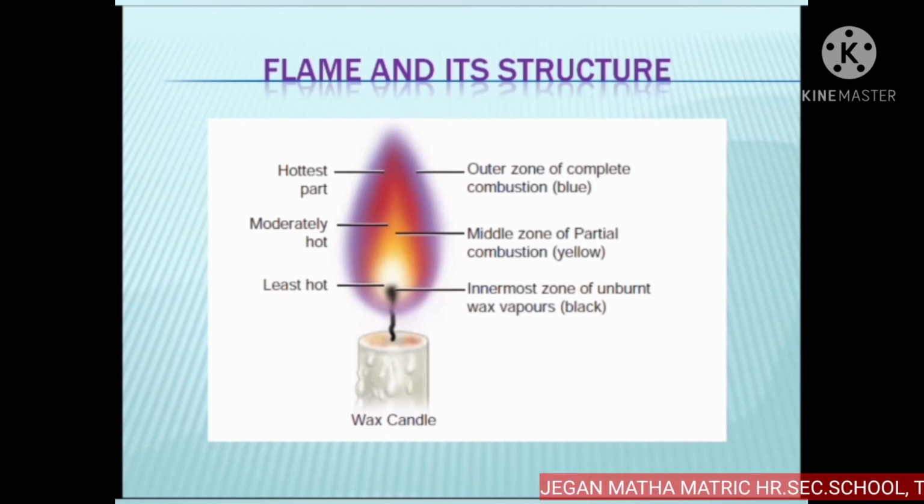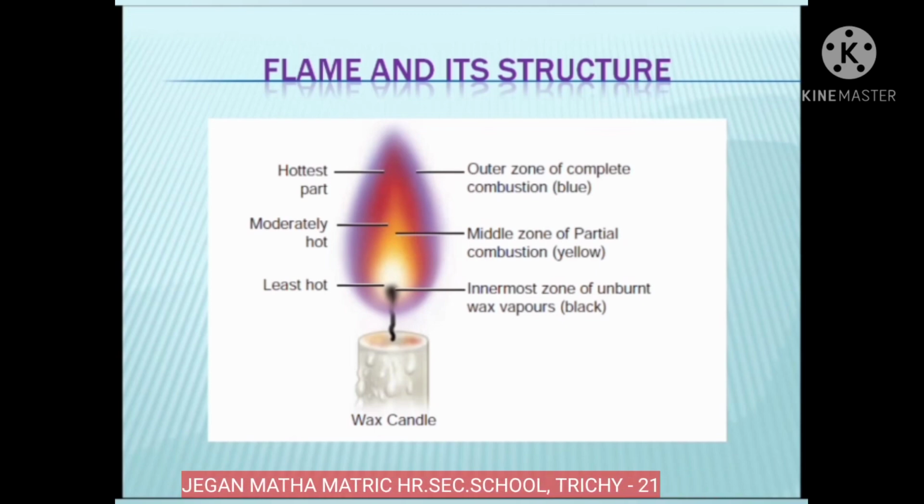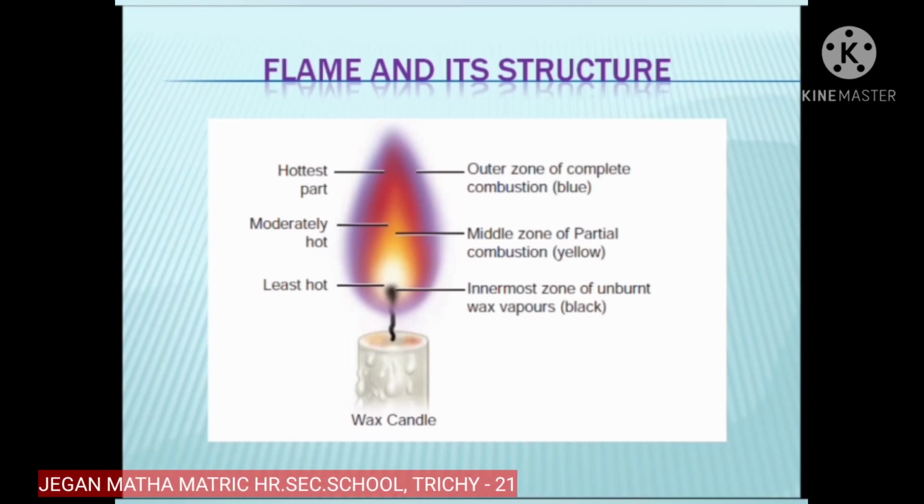So these are the three main zones of candle flame. The outer zone: in this zone, complete combustion takes place and the color of the flame is blue. It is the hottest part and it is a non-luminous part also. Then the second zone is the middle zone. It is yellow in color. It is a moderately hot part of the flame because partial combustion of the fuel takes place. It is the luminous part of the flame.